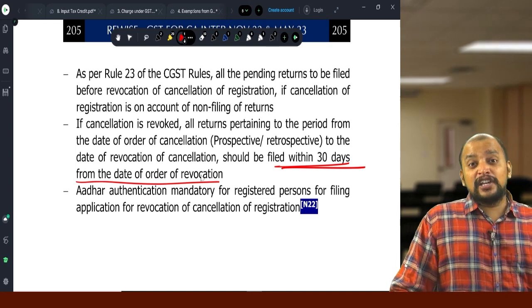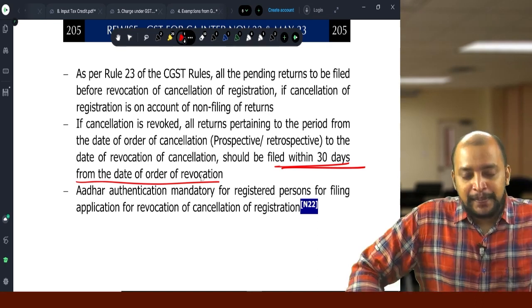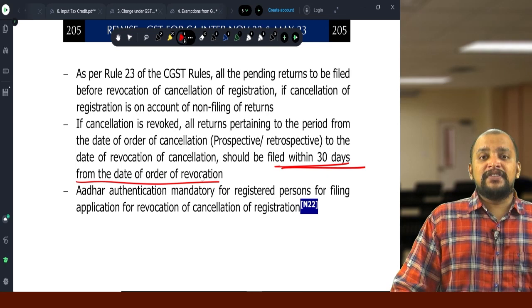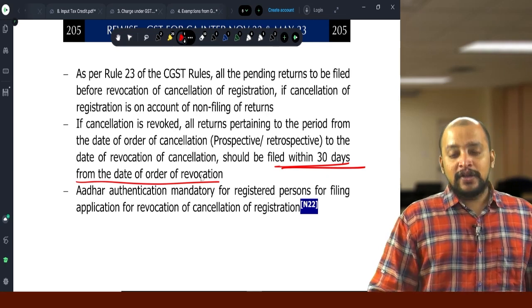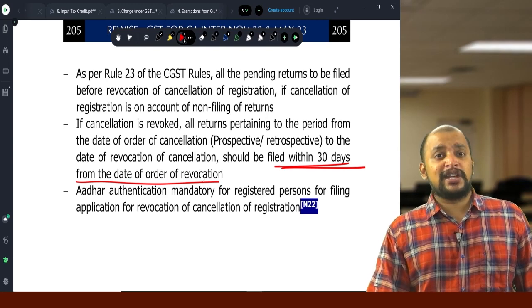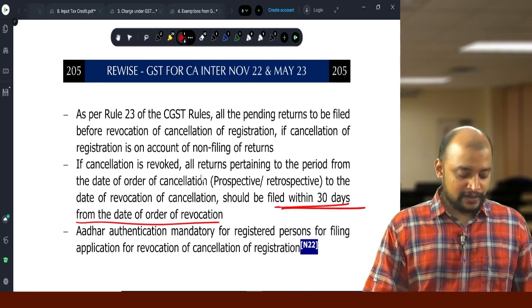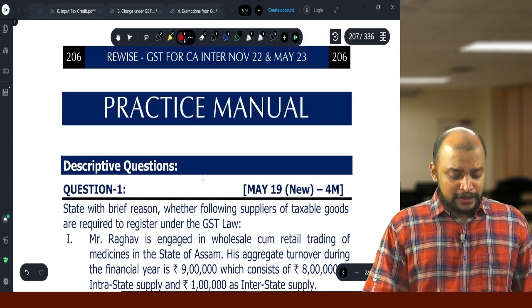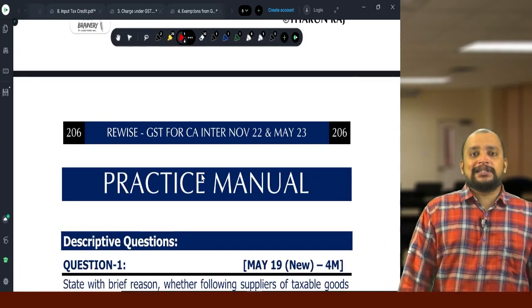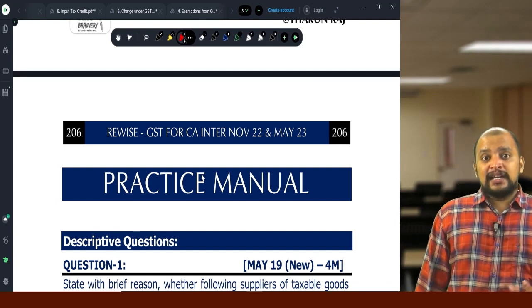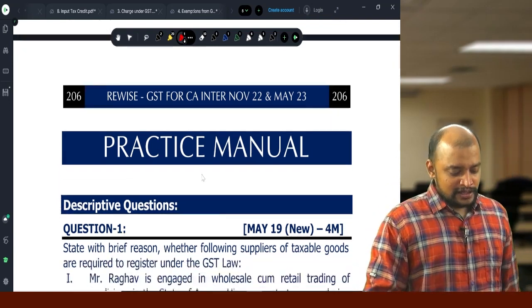And Aadhaar authentication is a mandatory part. That is, whenever we make an application for cancellation, Aadhaar authentication is now mandatory for filing the application for revocation as well as the application for cancellation. Okay. So these are the points related to registration. With that we completed. Now let's see the questions based on this.